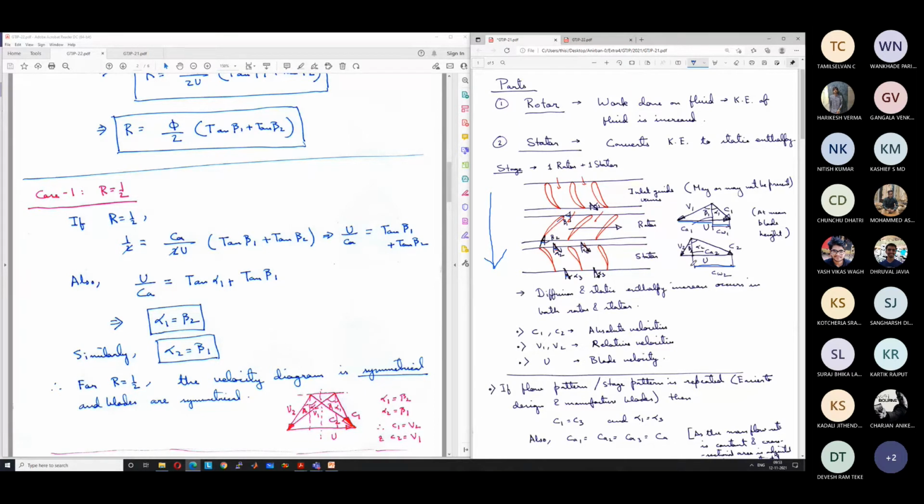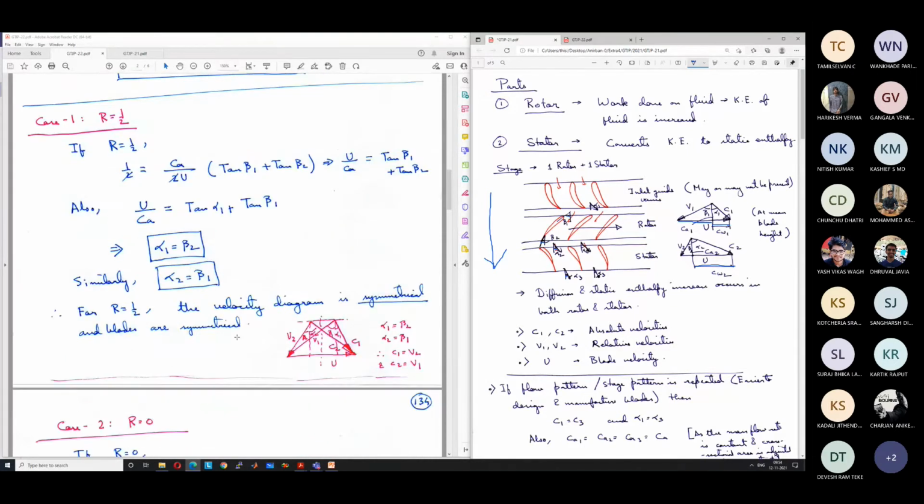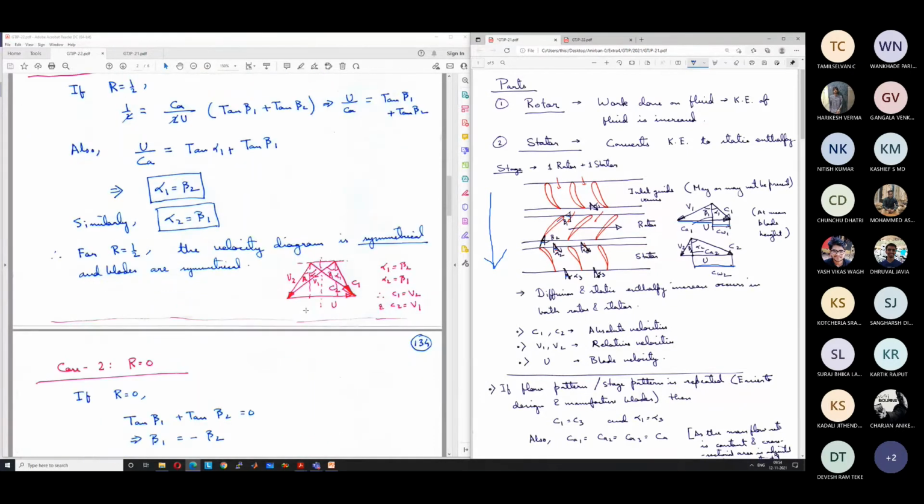And this also means that because the angles are symmetrical and Ca is constant, C1 is equal to V2. So the absolute velocity at the exit of the stator is equal to the relative velocity at the exit of the rotor, and C2 equal to V1. So the absolute velocity at the inlet of the stator is equal to the relative velocity at the inlet of the rotor. Okay, so C1 equal to V2 and C2 equal to V1 in this case, which again means that the extent of diffusion is similar in both the rotor and the stator.